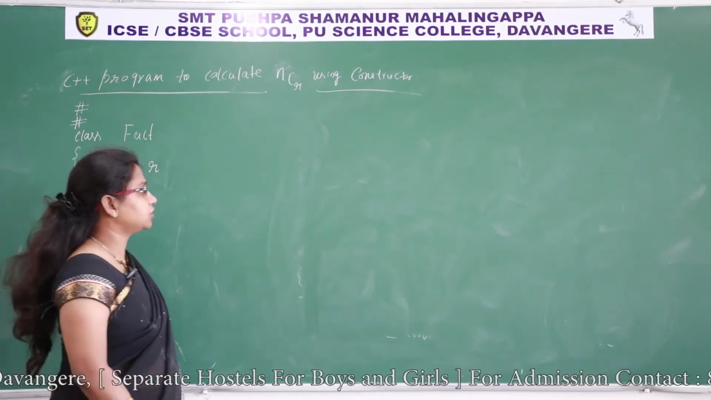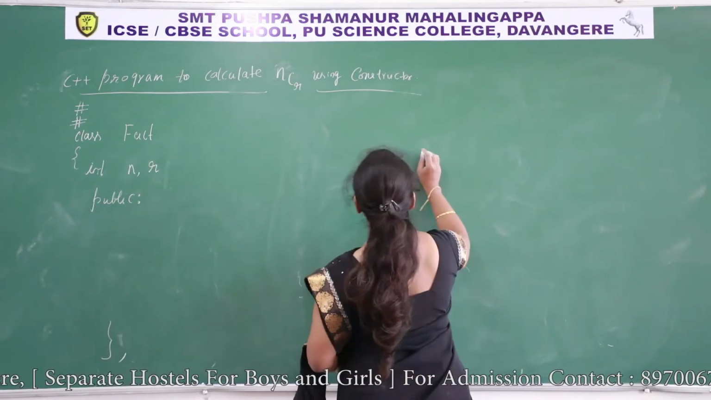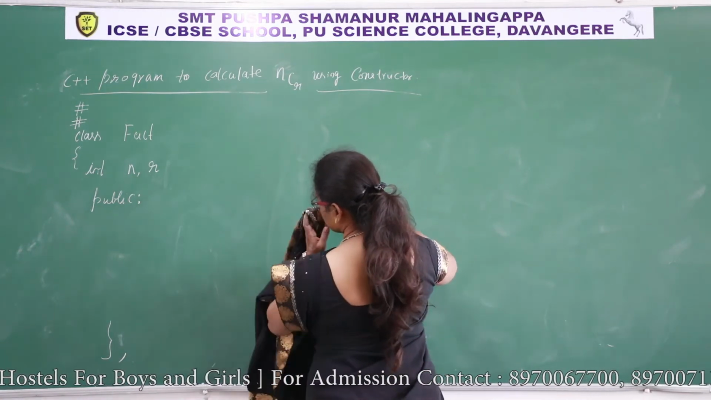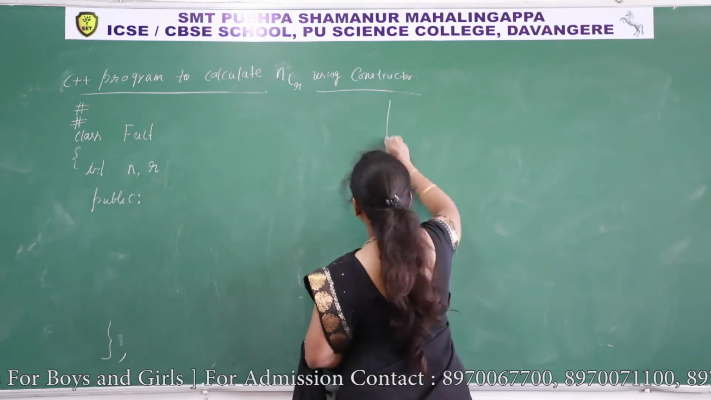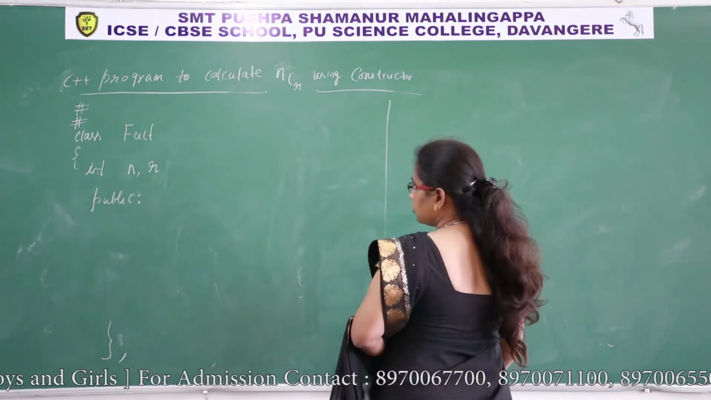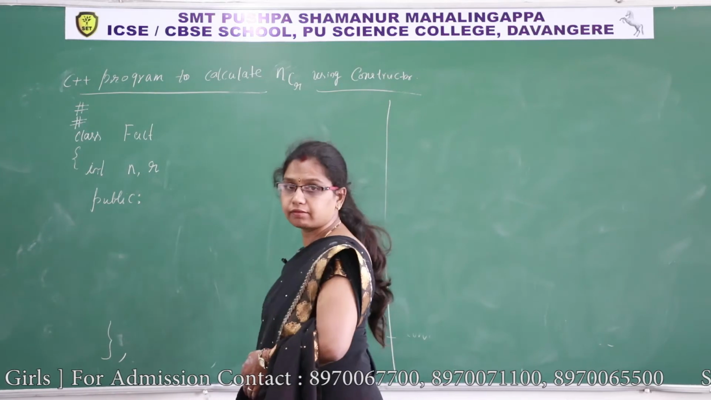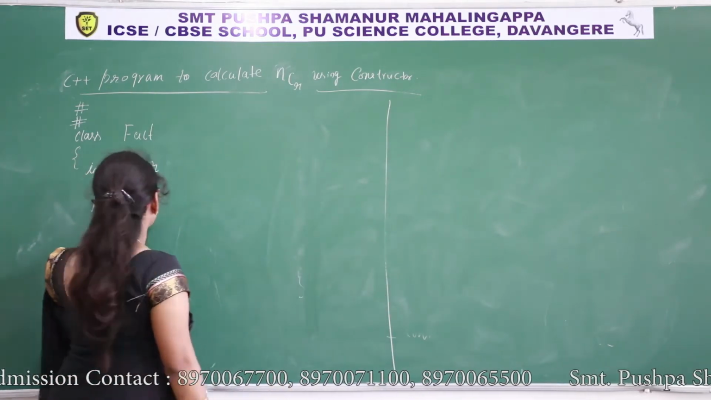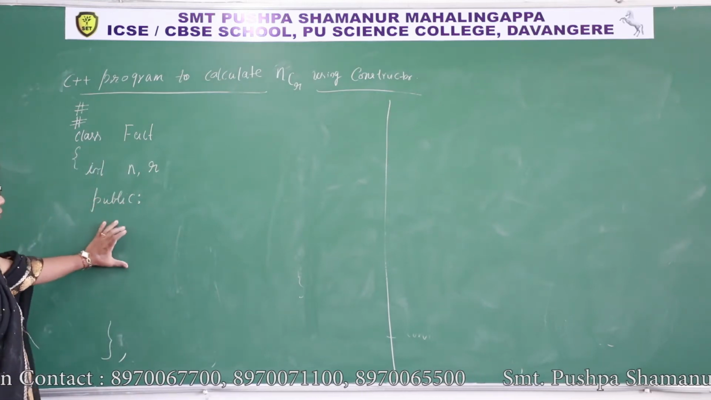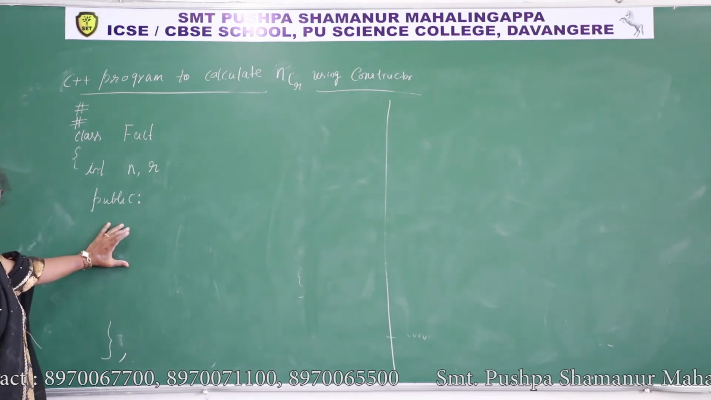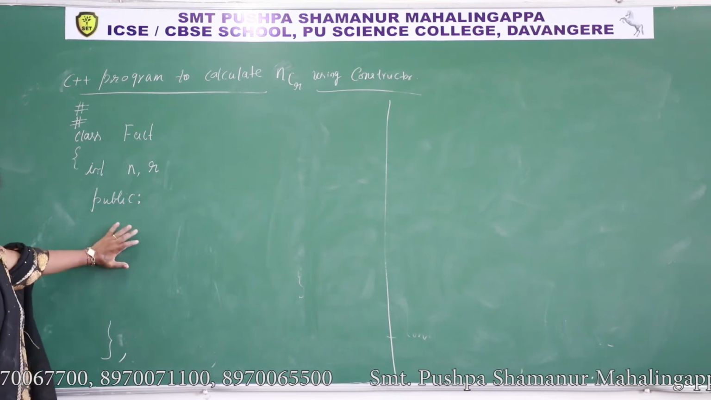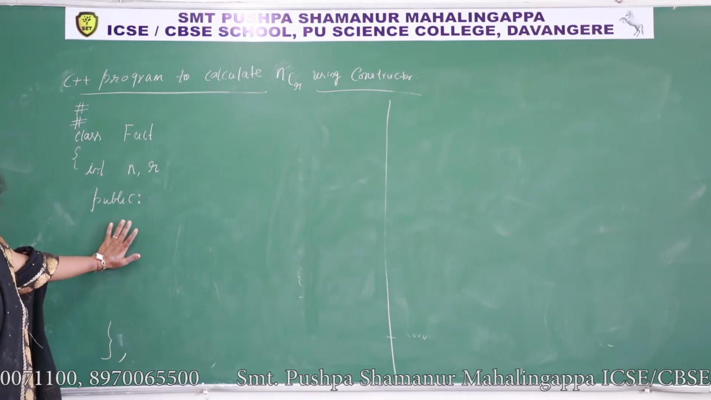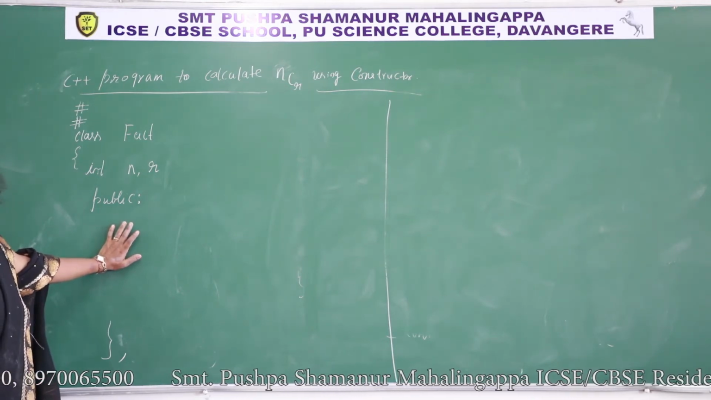I'll write the main function here. Based on n value and r value, isn't it? So I have to call a function. It has to give the factorial of a number. If you pass n, factorial of n. If it is r, factorial of r. If it is n minus r, factorial of n minus r.